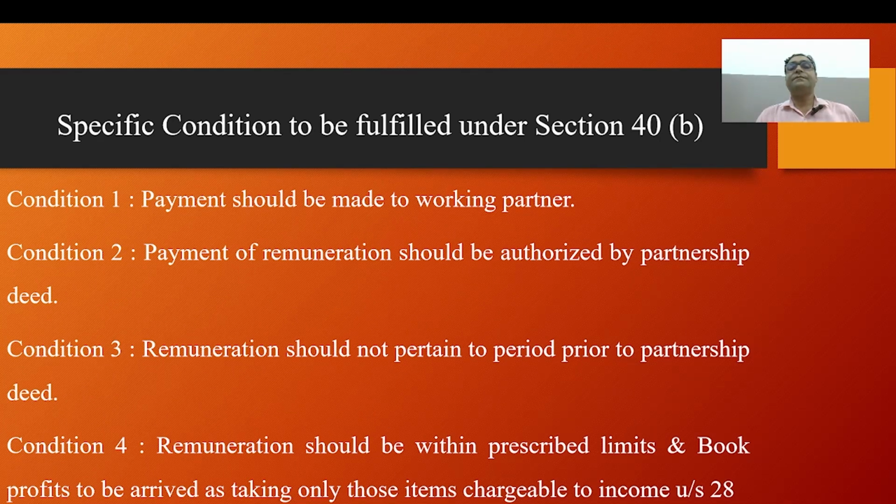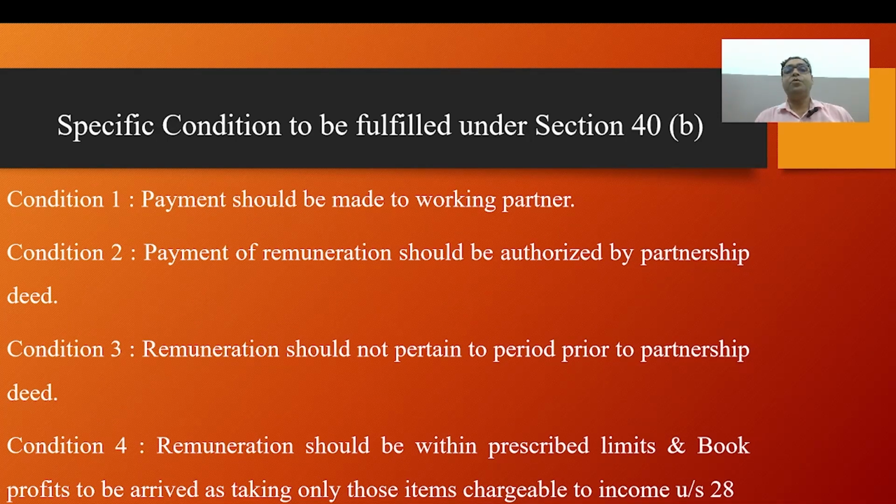Applicability of Section 40A clause 2 to remuneration payable to partners: under the provision of Section 40A clause 2, the assessing officer can disallow any expenditure if he feels that such expenditure is excessive or unreasonable having regard to the fair market value of the good, service or facility for which payment is made.